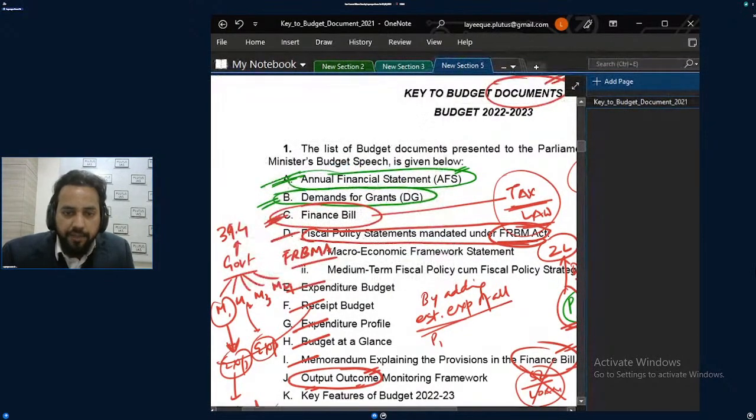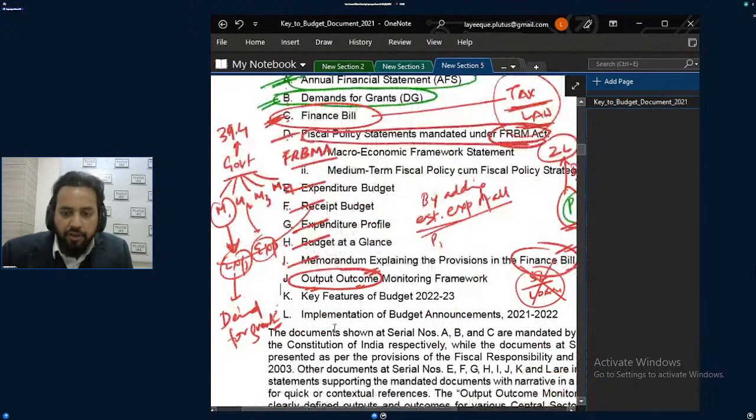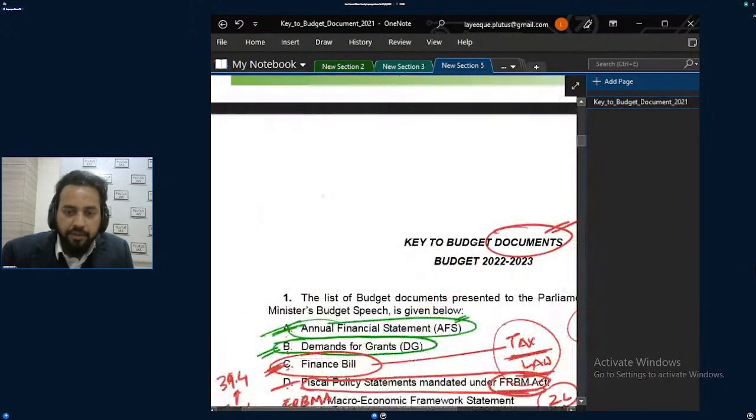So these are documents A, B, C, 1, 2, 3, 4, 5, 6, 7, 8, 9, 10, 11, 12. 12 documents will be submitted in Parliament. And in these 12 documents, one will be a bill. Which one is the bill? Finance bill.